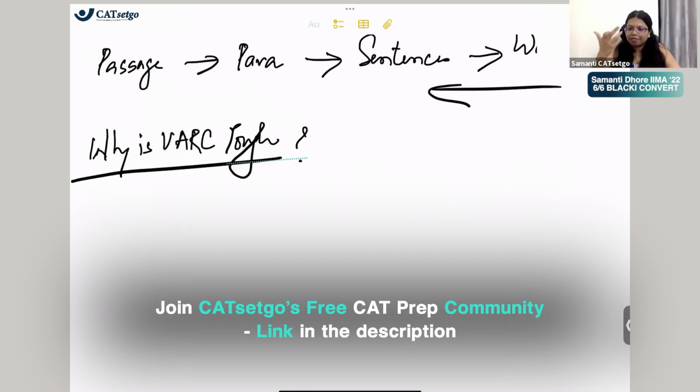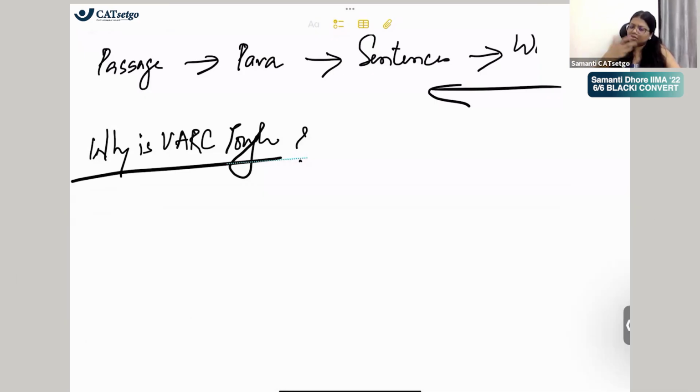So VARC at the end of it is English. 10th, 12th boards were full of English passages that we had to read and answer questions. We are used to doing it for so many years. कितने 10 साल पहले कर लिया हमने. But then why is it tough now? Maximum क्या होता होगा कि okay थोड़े higher level passages आ गए. 10th, 12th में 10th, 12th level के आते थे, अभी थोड़ा higher level के आएंगे. But still tough क्यों लगता है? That is because of two things primarily.